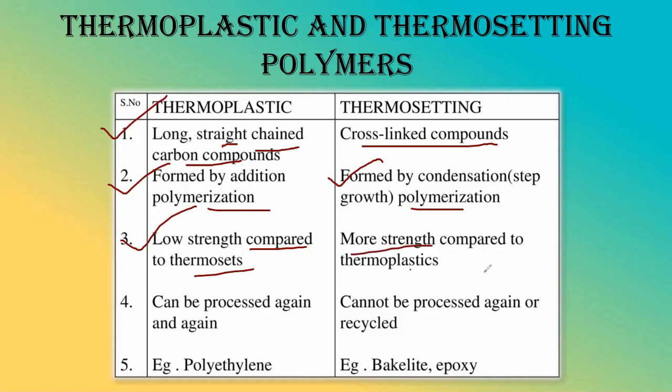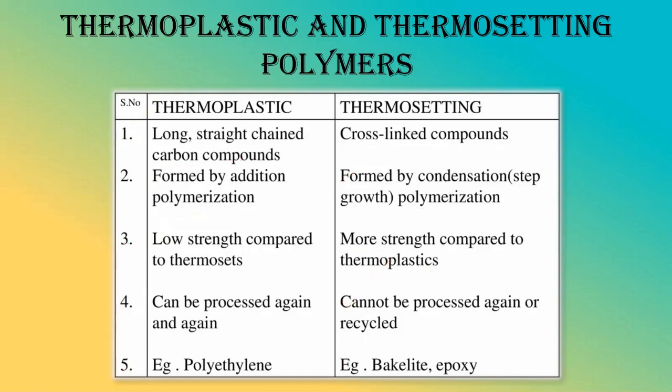I have already told you that if a linear single chain is there, we have learned in our childhood that if you have one string, it will break easily. If you have multiple strings, it will not break that easily. It is the same funda. If a single chain is there, then it will be less durable, it will break easily, having much less strength compared to cross-linked compounds, which will have more strength. Thermoplastics can be processed again and again, while thermosets cannot be processed again or recycled. Example is polythene, and for thermosets, bakelite or epoxy resins. Very interesting thing.